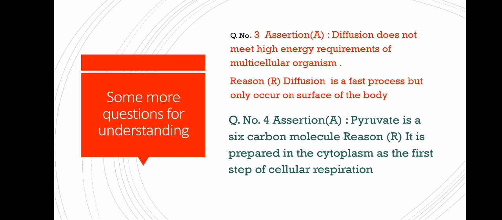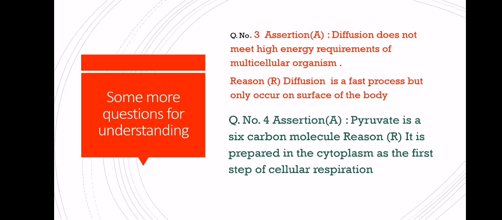Now what is the assertion given here? Pyruvate is a 6 carbon molecule. Is this correct? No, it is wrong. Pyruvate is a 3 carbon molecule. Must remember, there is a process called glycolysis, and at the end of glycolysis we get 2 molecules. Carbon 6 is broken down into 2 pyruvic acid or 2 pyruvate. It means pyruvate is a carbon 3 molecule. It means the assertion is wrong.